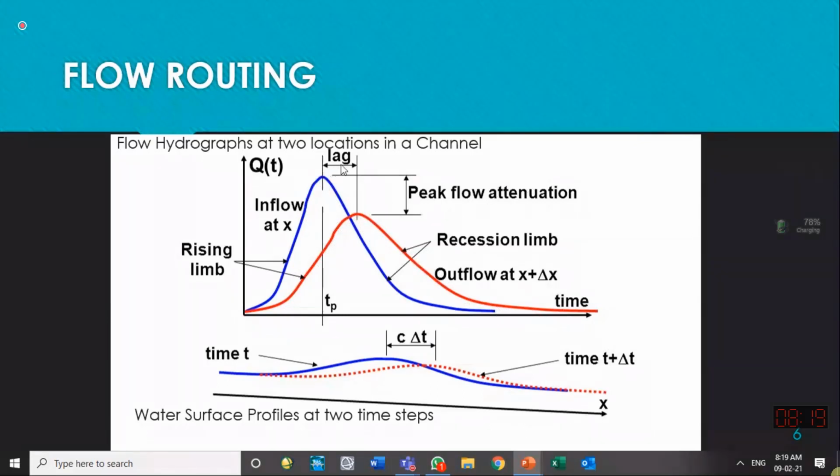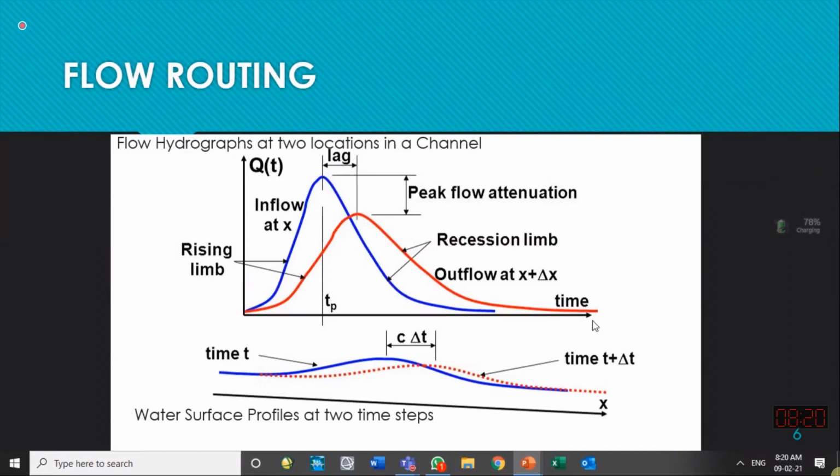It will be lagged, meaning the peak will not occur at the same time and there will be a delay. Its base time also elongates. And if some channel joins within the 80 kilometers, that flow will also be added, and then the peak may go higher. If no channel is added, then usually the peak goes down.